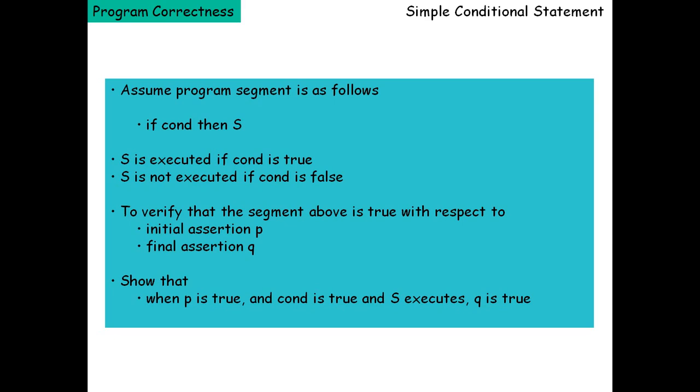And obviously if S is executed, then Q is also true. That means it is a successful execution. Another case is if P is true and the condition fails. If the condition failed, even though P is true, that means S will not execute. Since S is not executed, finally the output Q must be true.